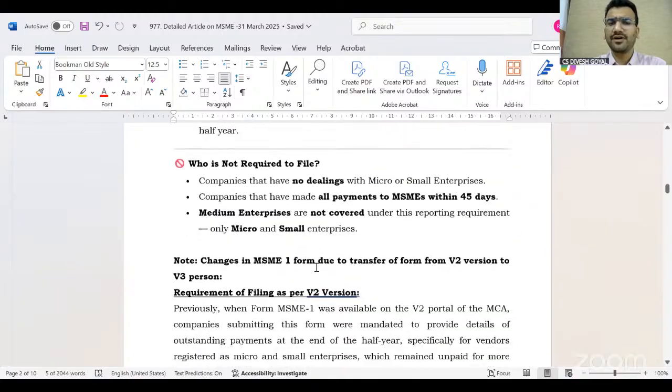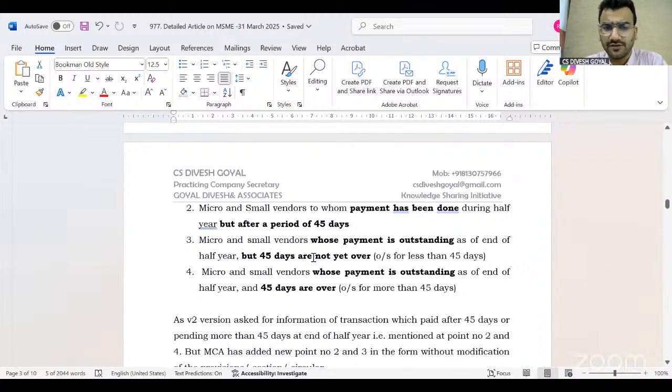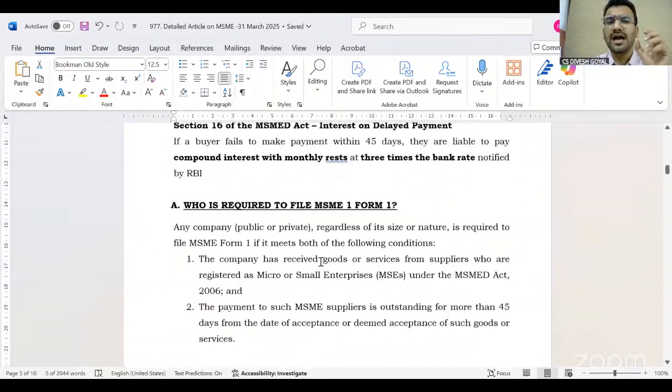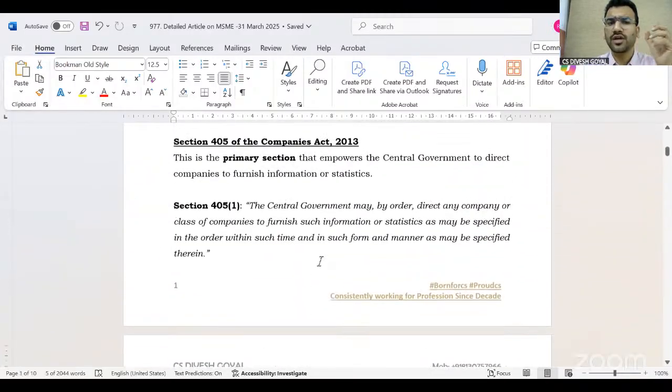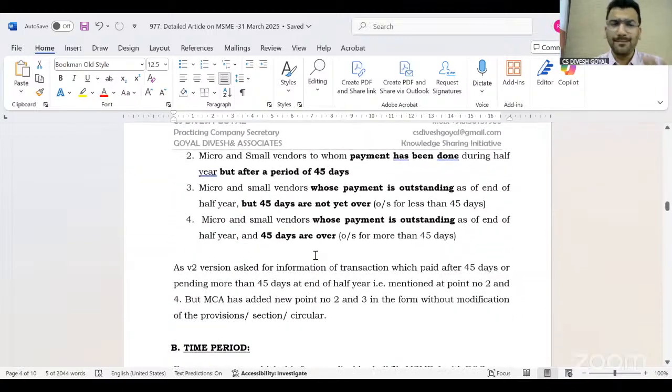Earlier, the MSME 1 form was filed according to this provision only when you made the payment after 45 days, and when payment was outstanding for more than 45 days on 31st March. But in this V3 version, the provision has totally been changed. Sometimes it feels these are unnecessary provisions. If a company has already made the payment within 45 days, then why do we have to file this form? Even the initial provision of the MSME Act specifically mentions the outstanding amount. So if it is talking about the outstanding, and the payment was already made within 45 days, how is it outstanding? So this is really an ambiguity between the provisions.